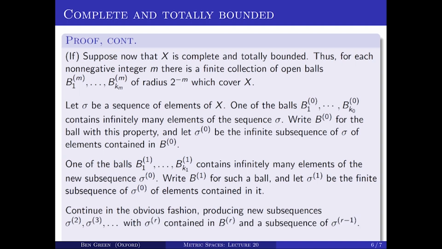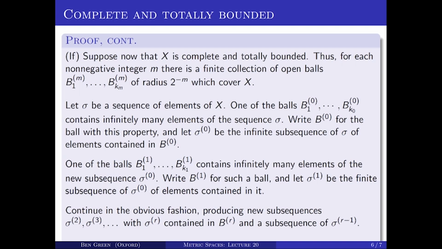And what happens is that all of the points of sigma to the r are contained in B to the r, and sigma to the r is a subsequence of the previous subsequence, sigma to the r minus 1. You can only begin to imagine how this might look if you use double, triple, and so on subscript notation. It becomes impossible. So we've done this construction.